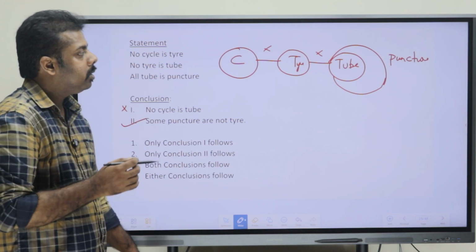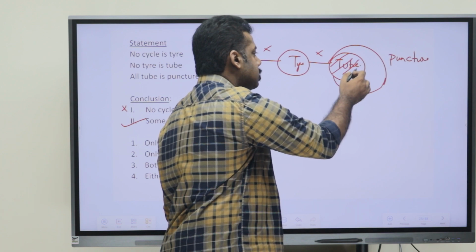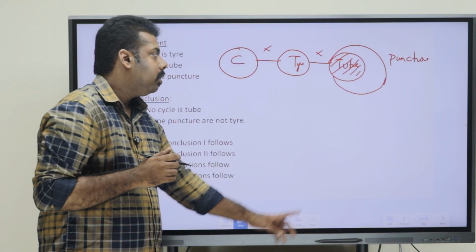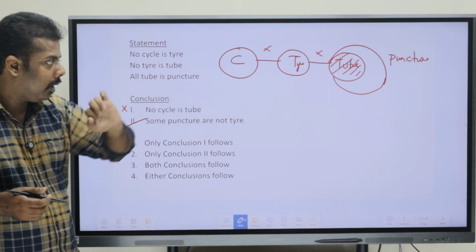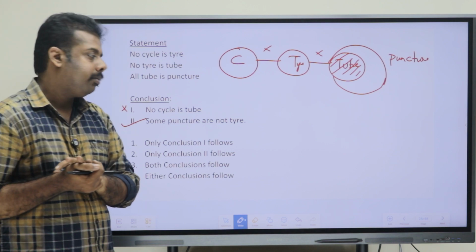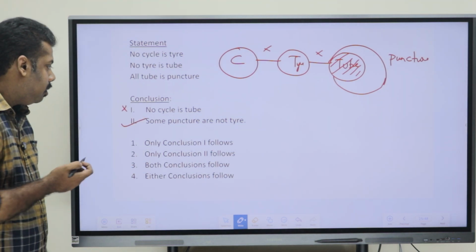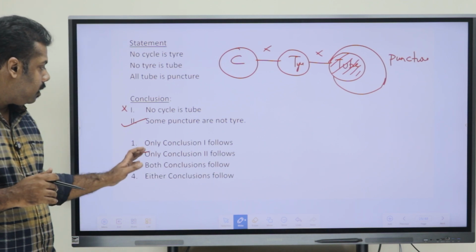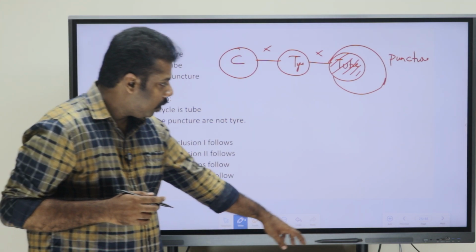Puncture is the outer circle, and this much portion is not connected to tire, as told in the statement. So some portion of puncture are not tire is right. The first one is wrong and the second one is right. So the answer is the second option, only conclusion 2 follows. Moving on to the next one.